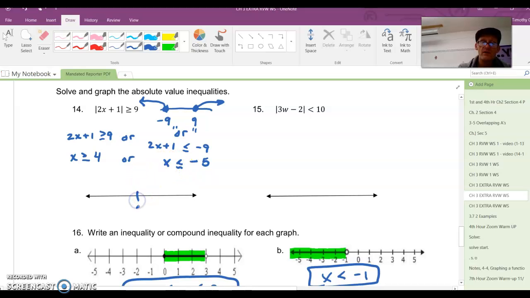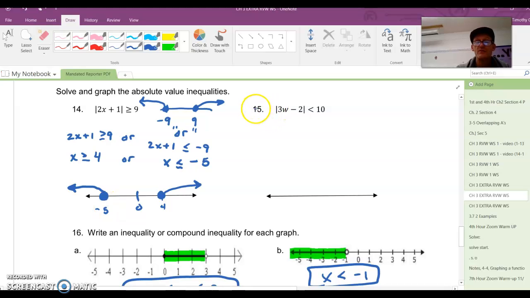So on the number line, this is 0, -5 is over here, 4 is a little bit closer to 0 than -5, but greater than or equal to 4, which is this way, or less than or equal to -5, which is all the numbers to the left of -5.